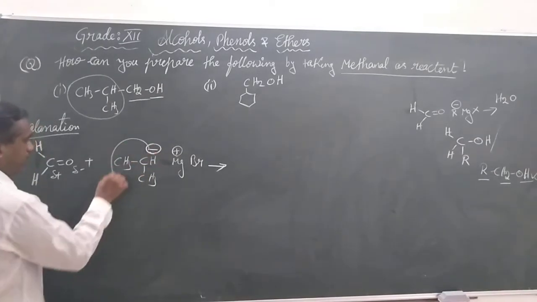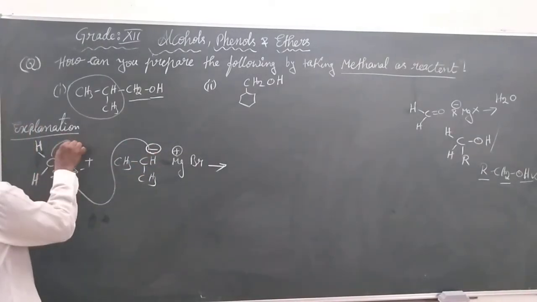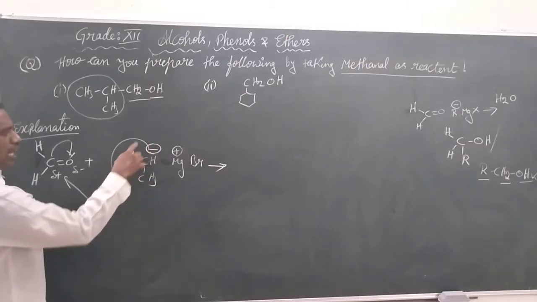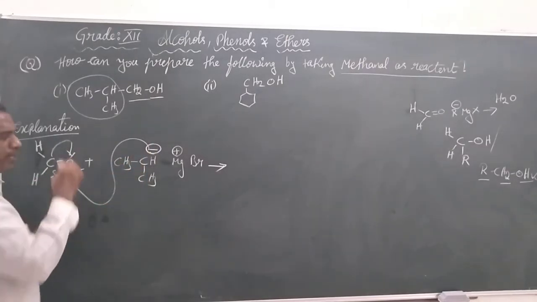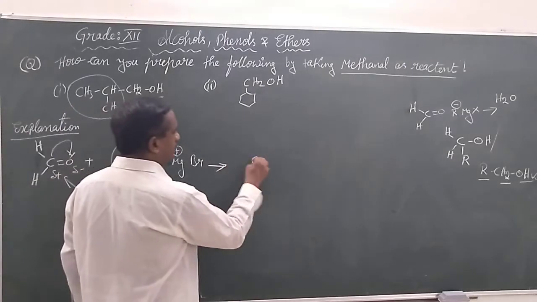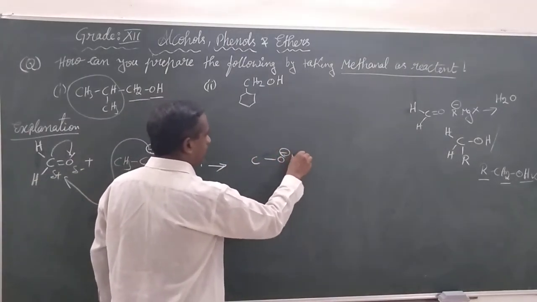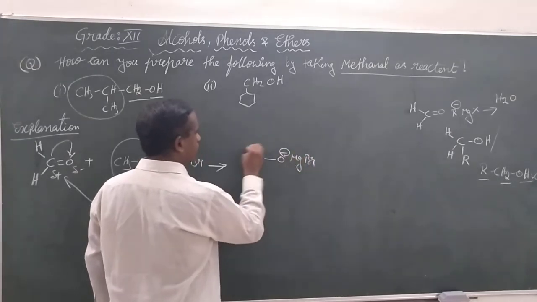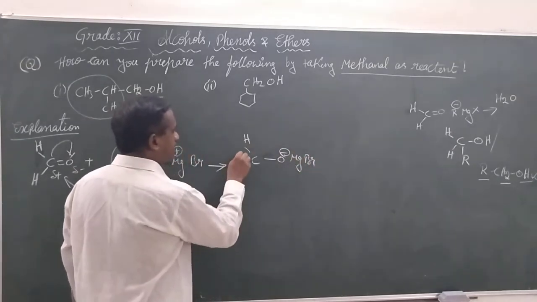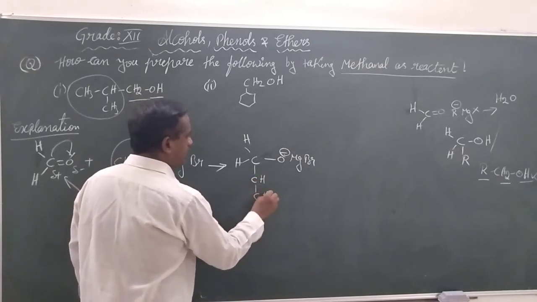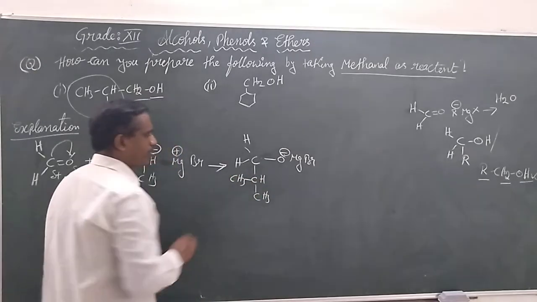So that mechanism, once we observe, the negatively charged carbon will donate electrons to carbon. There is a migration of pi bond. It is resulting CO minus MgBr, H and H, and then CH3.